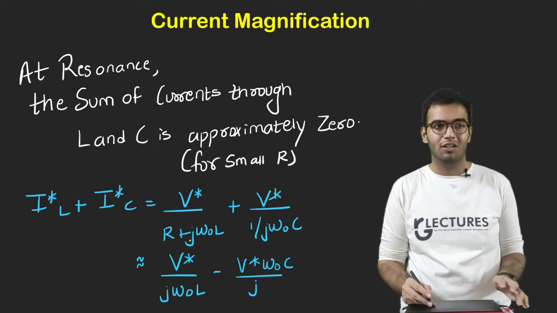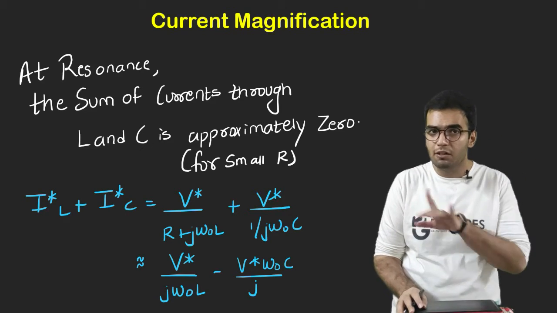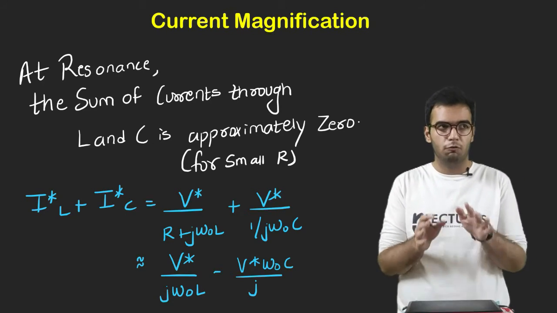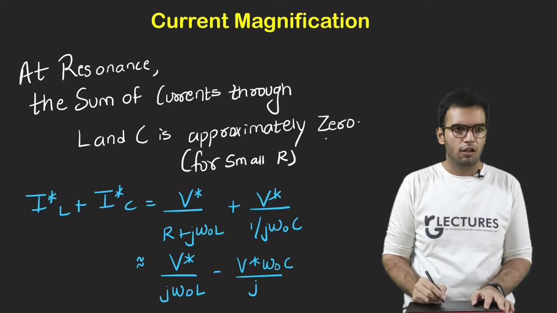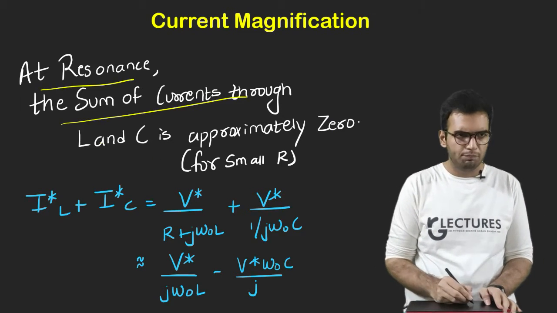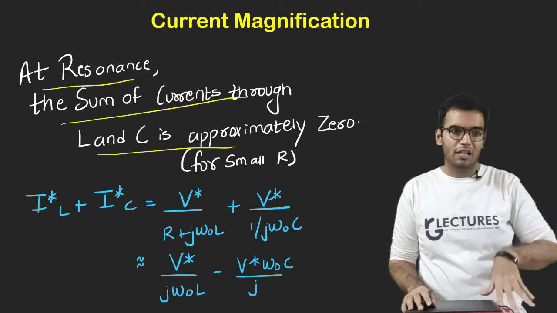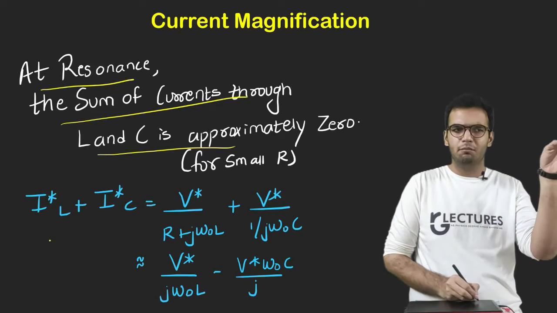Now let's discuss current magnification. I told you in series resonance there is a voltage magnification. At last we did the concept of voltage magnification, Q factor. Now let us study current magnification. At resonance, the sum of currents through them is 0. In series resonance, the sum of voltages was 0. In series we added both of them.